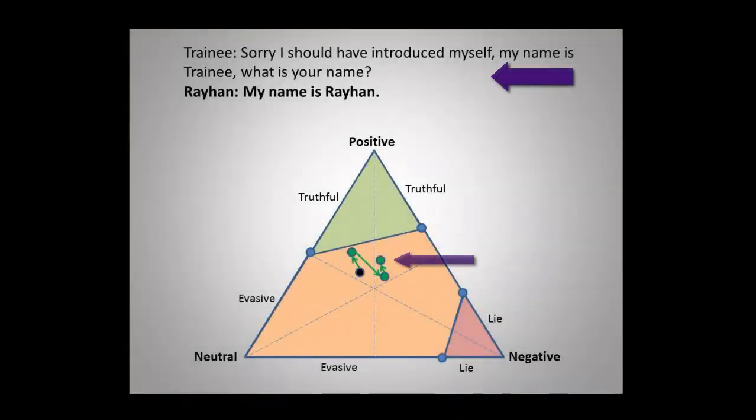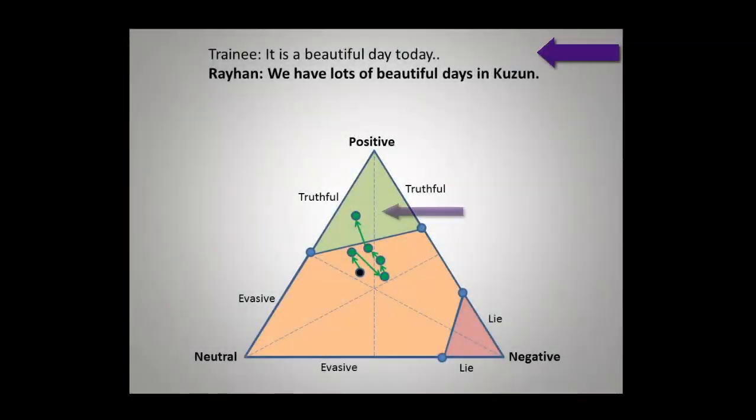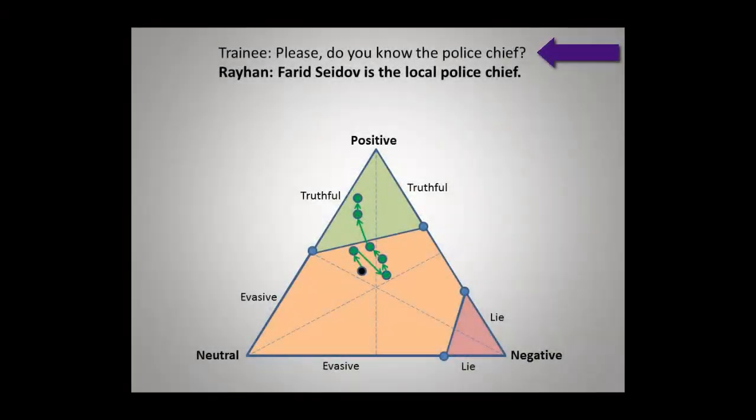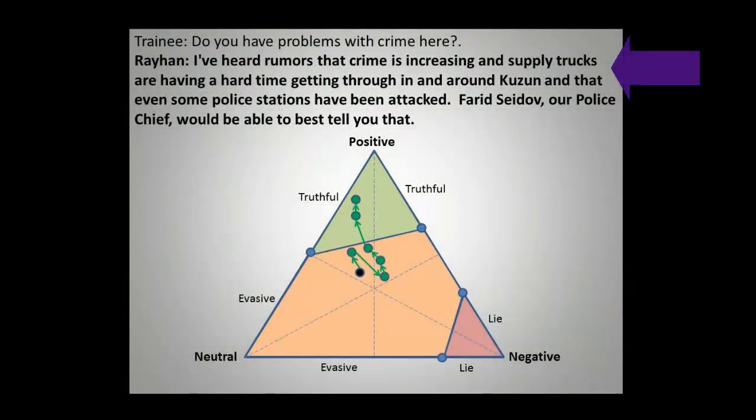So the trainee backed off and engaged in a few pleasantries. After a few pleasantries, the trainee ventures the question again, asking the same question as before, but more politely. As you can see in the triangle, the pleasantries have shifted us into the positive rapport region, and the result is a truthful answer. A follow-on question has no impact on rapport, and another truthful response is given.